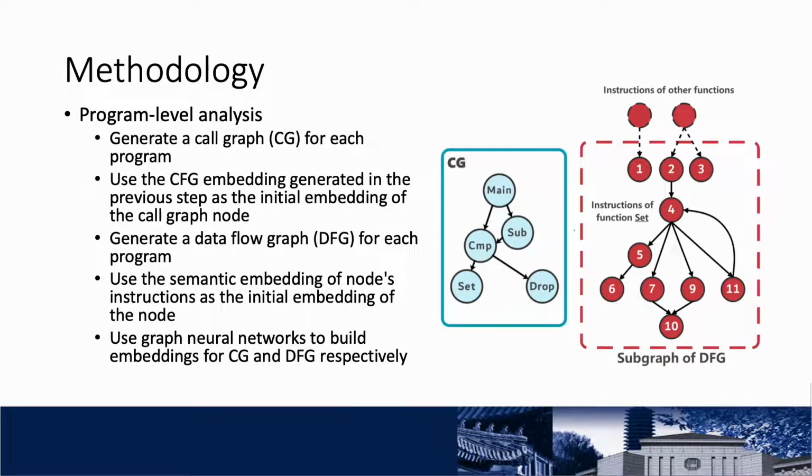After completing the embedding of each procedure, we start the program level analysis. We first generate a call graph for each program. Each node in the graph represents a procedure, and its initial embedding is the control flow graph embedding generated in the previous step. In addition, a data flow graph is also generated for each program. The semantic information of the instructions is also used as the initial embedding of the nodes. Finally, the call graph and data flow graph embeddings will be obtained separately with the help of graph neural networks.